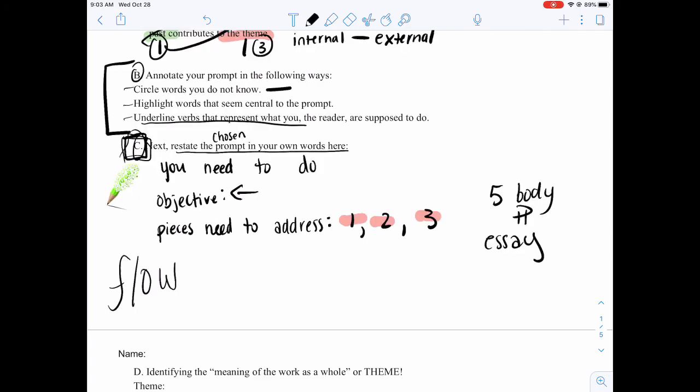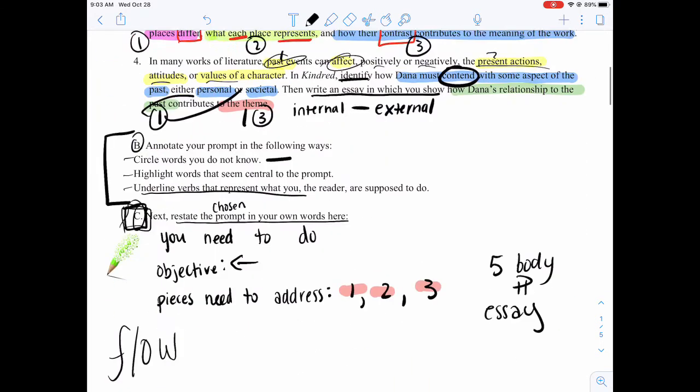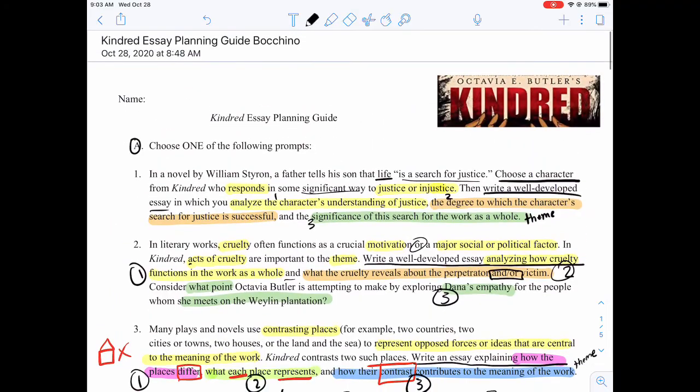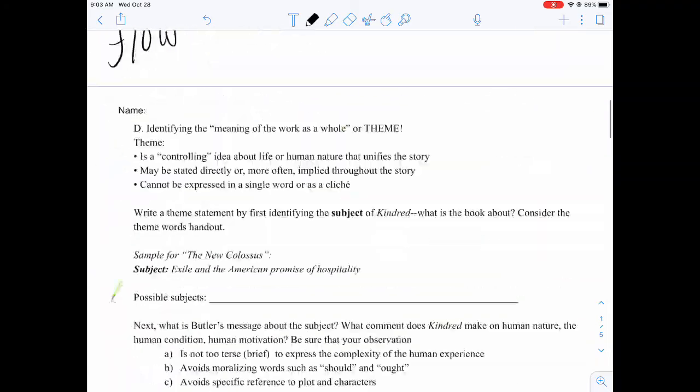That is your homework. So turn in your nicely annotated prompts, choose a prompt, and restate it in your own words for part C. Turn this into the video submission slot on Schoology, showing that you watched the video, understood the prompts, and have chosen your own. And then come ready next class to move on this guide.